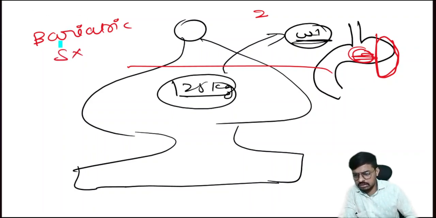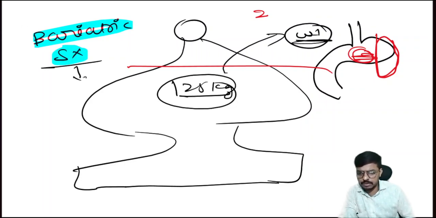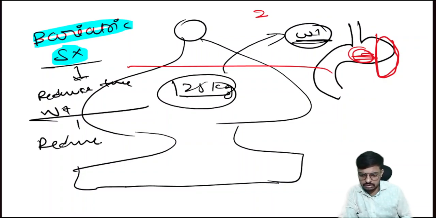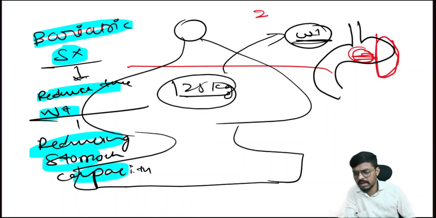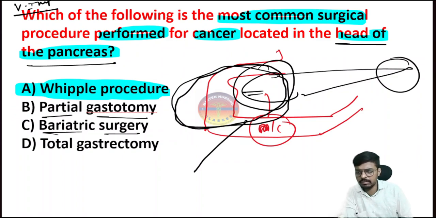The question which will come on bariatric surgery is, what is the primary purpose? The primary purpose is to reduce the body weight by reducing stomach capacity. Okay, so this is very important. In bariatric surgery we reduce the weight by reducing the stomach capacity. So this is what you call bariatric surgery. I think all of you are clear on bariatric surgery.